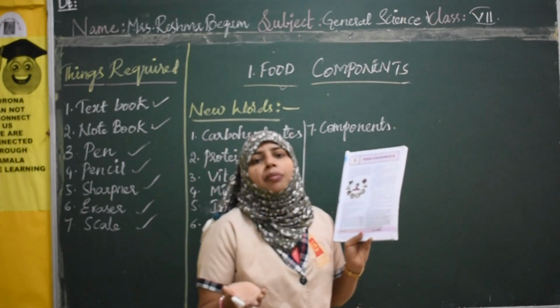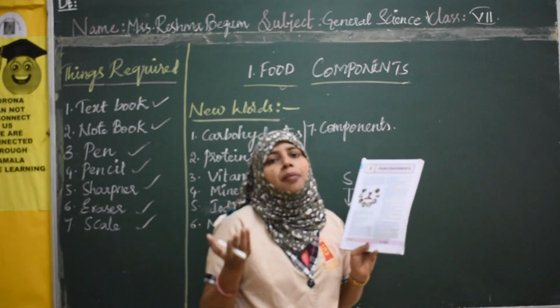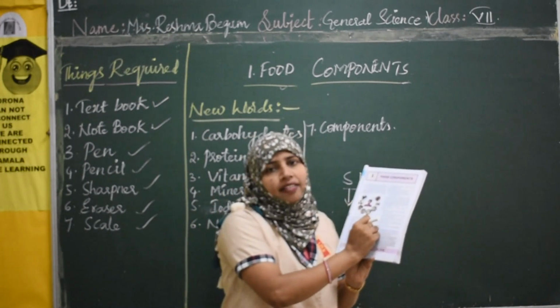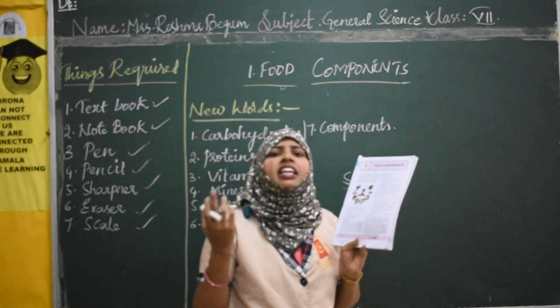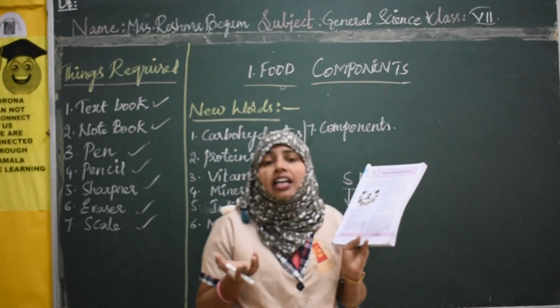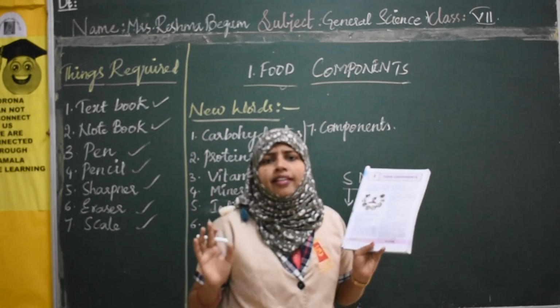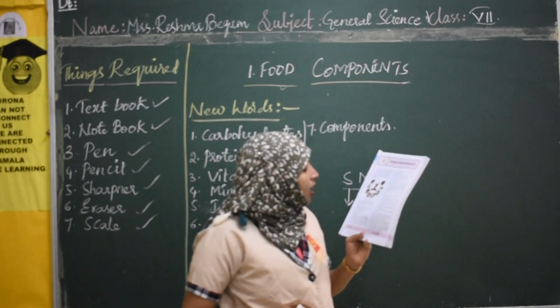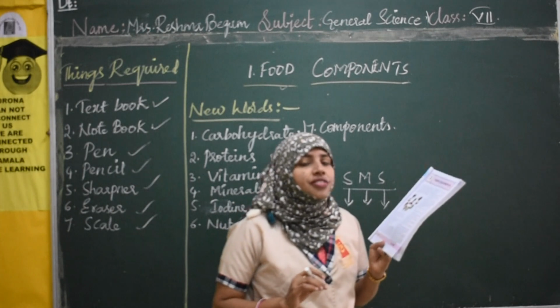Okay. For example, my favorite food is biryani. So you write biryani there. And why do you like it? You like it because of its flavor or its appearance. It looks very colorful. Whatever it may be, your own reasons. Okay. You write there.